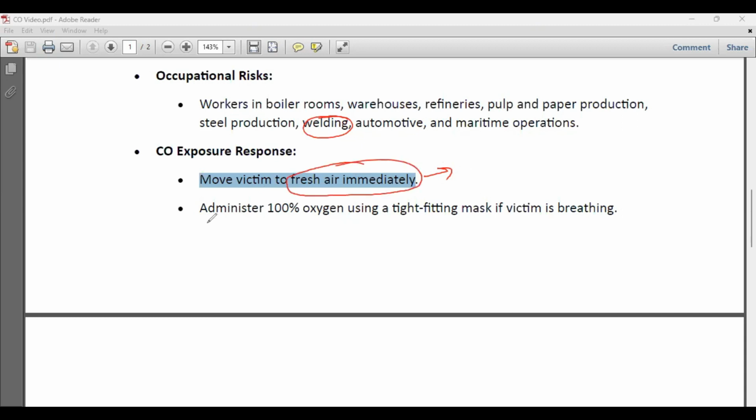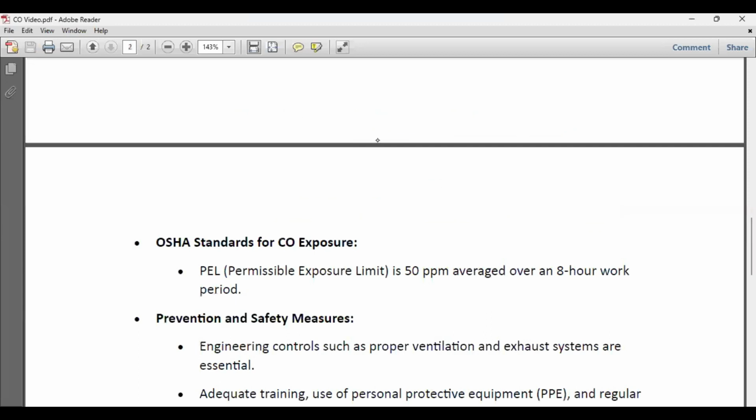Next thing, administer 100% oxygen. See, 100% oxygen we don't have, because atmospheric oxygen is not 100% oxygen. तो 100% oxygen हमको oxygen cylinder से ही मिलेगा, using a tight fitting mask if the victim is breathing. So that is actually when large amount of carbon monoxide toxication होने के बाद ही ये सब करना है.